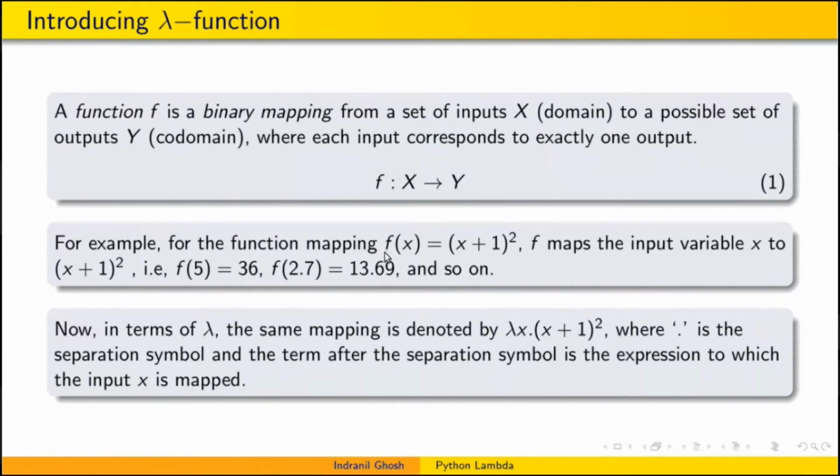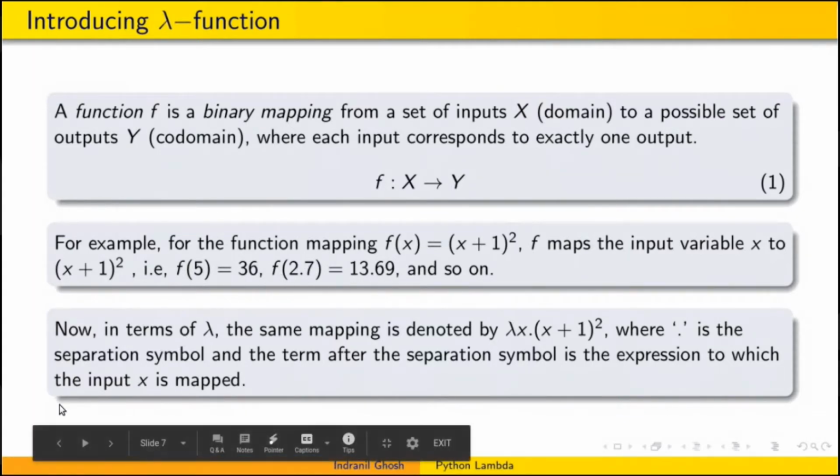If we define f(x) equals (x plus 1) whole squared, where f maps x to (x plus 1) whole squared, we can go to examples like f(5) is 36. So 5 is mapped to 36, only a single value. It's not possible that any other value will be mapped to 36. Only 5 can be mapped to 36. Similarly, 2.7 can only be mapped to 13.69, and so on.